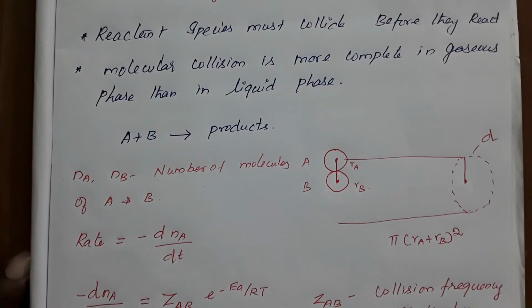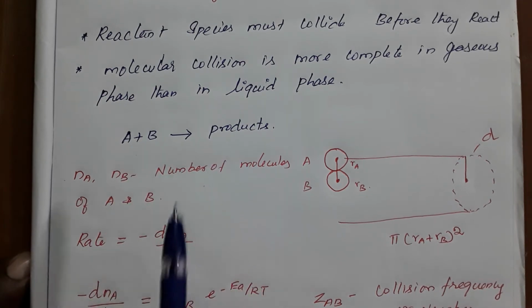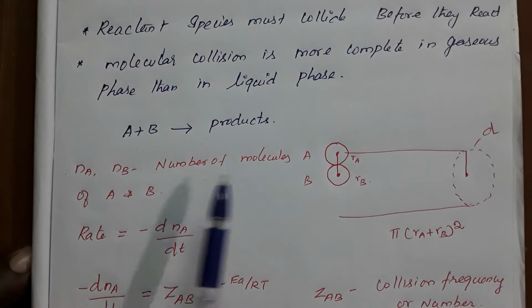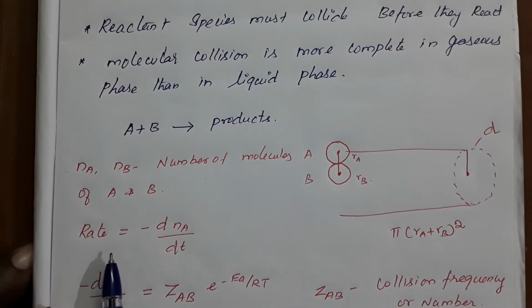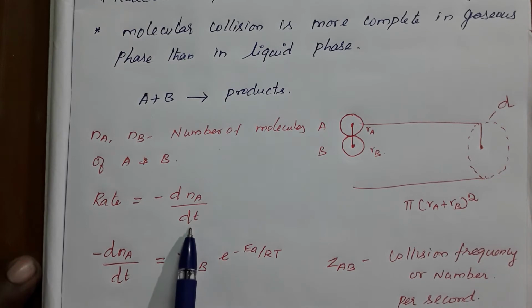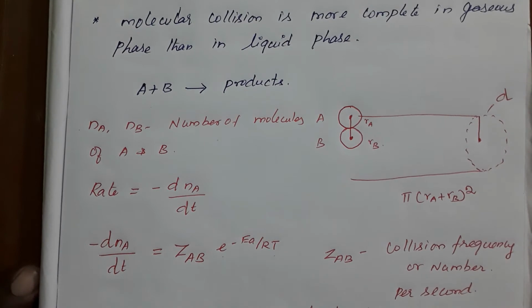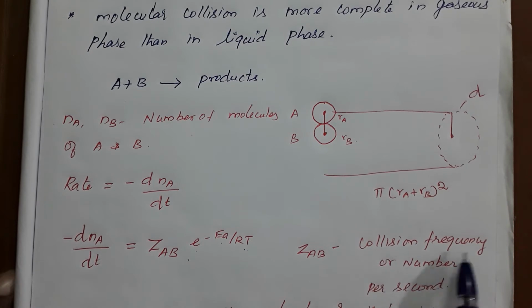Now take the reaction between A and B, both in the gaseous state. A and B react to give the products. Na and Nb are the numbers of moles. For that reaction we write the rate equal to minus dNa by dt, that is the decrease in the concentration of reactants, which is directly proportional to exponential of minus Ea by RT. This factor is called the collision factor, ZAB exponential of minus Ea by RT. That ZAB is called the collision frequency, or number of collisions per second.